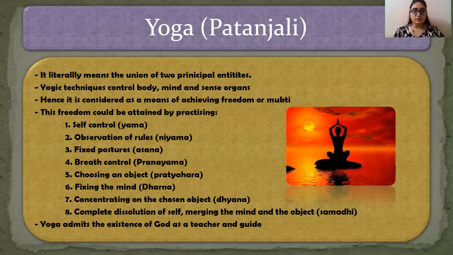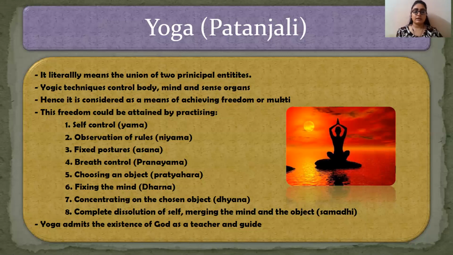Then concentrating on the chosen object, ध्यान. हम कहते हैं ना ध्यान लगाकर बैठो, मेडिटेशन करो. उससे आपका concentration level बढ़ता है. So this is the same thing, concentrating on the chosen object, dhyana. Then complete dissolution of self, merging the mind and the object, that is called samadhi. जो हमारे साधु संत होते हैं जब वो समाधि लेते हैं, they say we are taking samadhi.